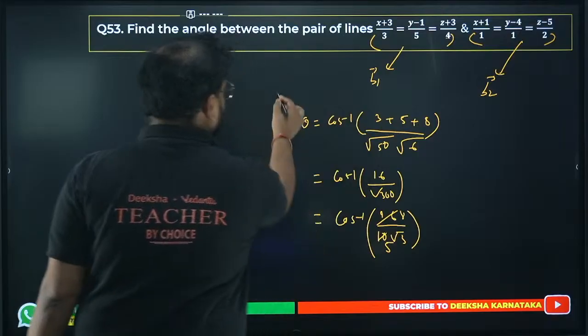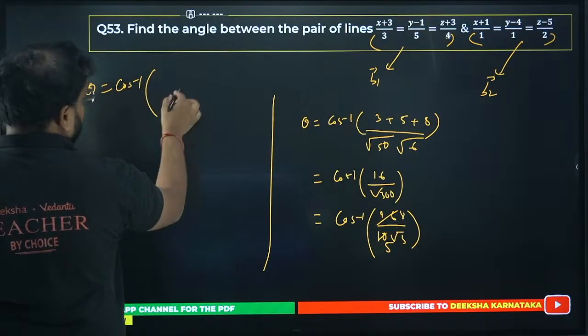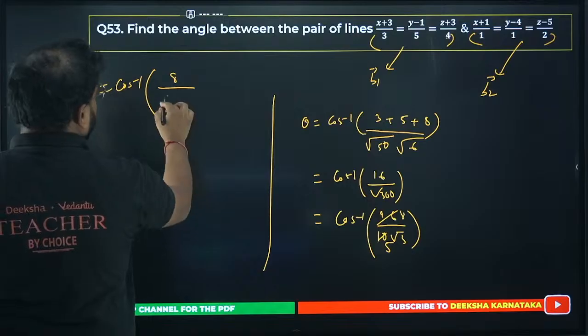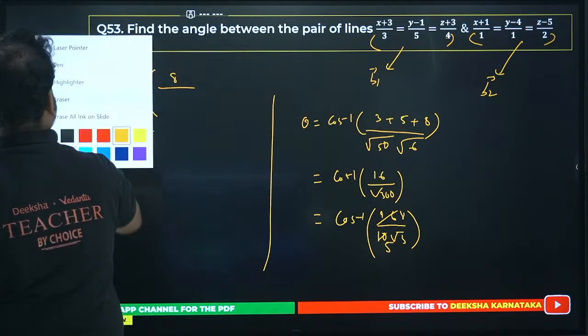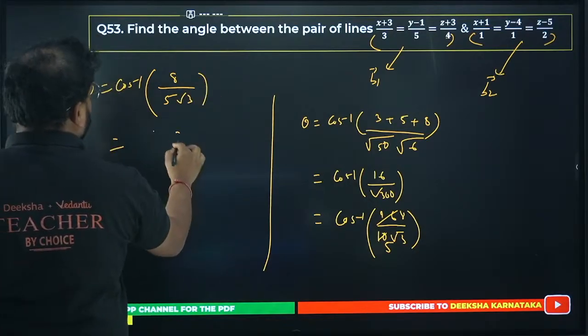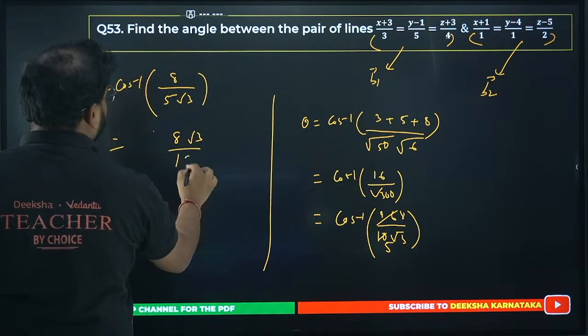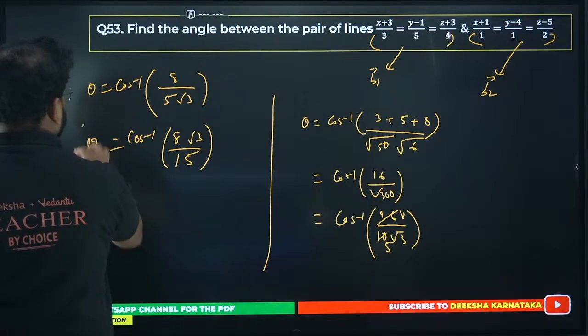So my answer for this will be what? Theta equals cos inverse of 8 upon 5 root 3. 5 root 3, rationalize now. You'll get 8 root 3 by 15 and cos inverse is applied over here.